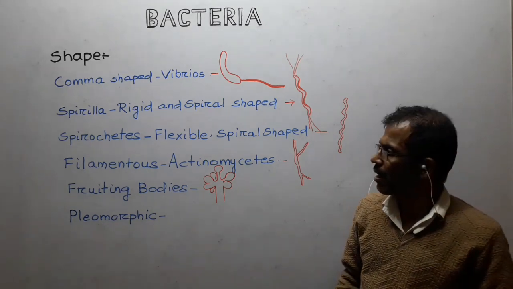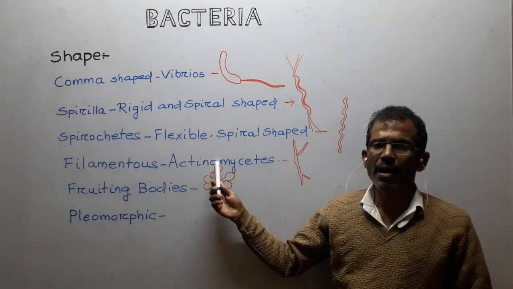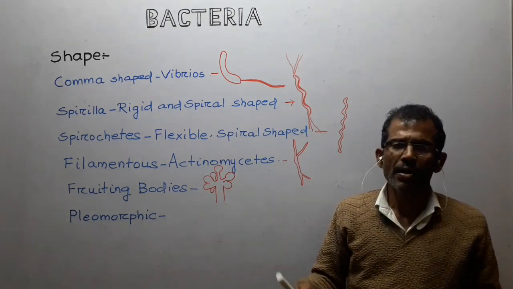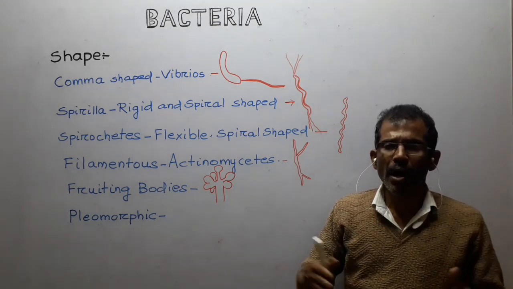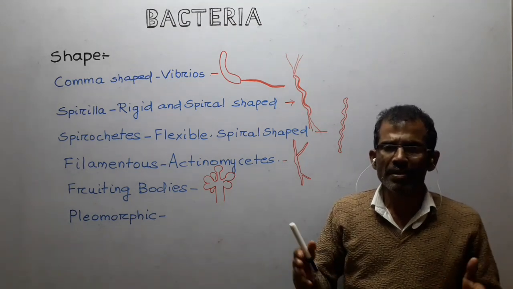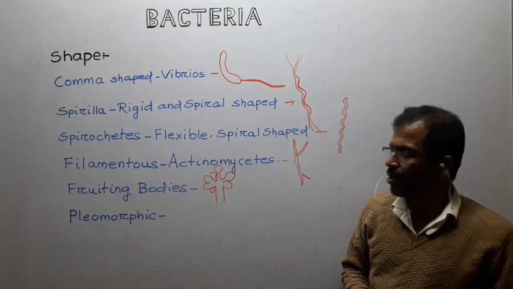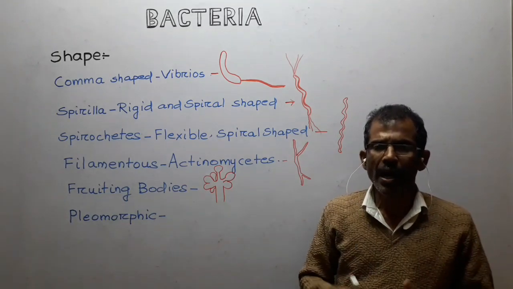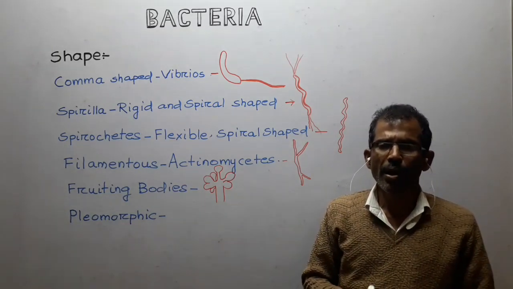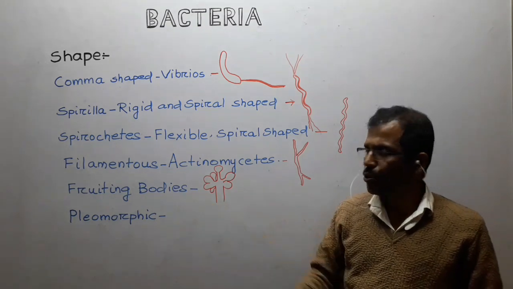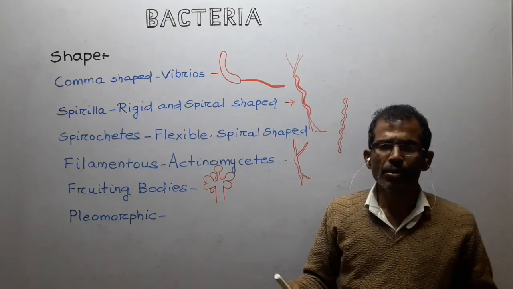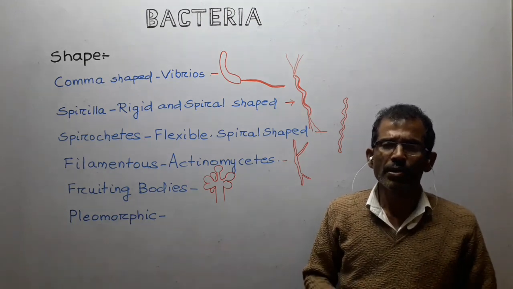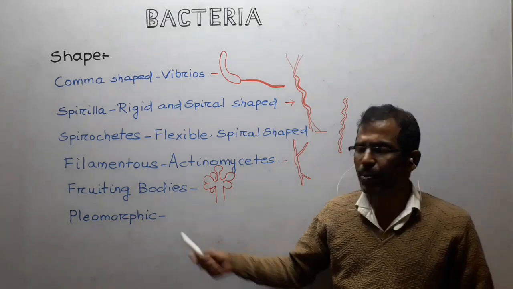Some of the bacteria are filamentous, for example in actinomycetes. These filaments are called hyphae, which may branch out to form a complex network known as mycelium. Some bacteria, particularly myxobacteria, aggregate to form complex structures known as fruiting bodies. In addition to this, there are many bacteria which do not have a definite shape. They are called pleomorphic.